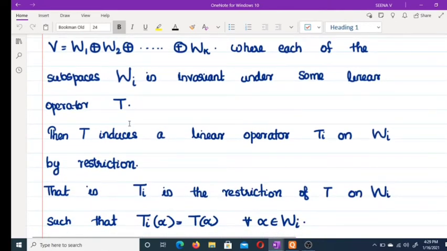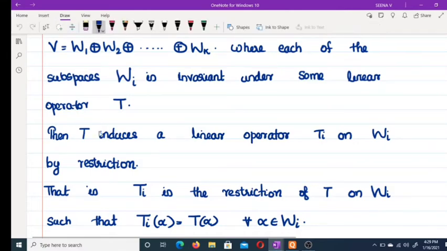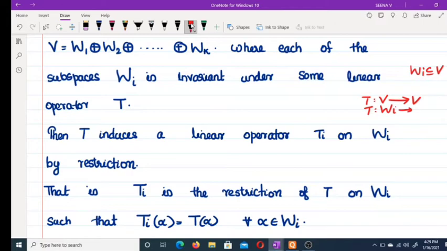And what is actually T? T is a linear transformation from V to V. This linear transformation T is a map from V to V. Each Wi is a subspace of V invariant under T. That means clearly Wi is contained in V. Okay, so if you restrict this T to Wi, then consider T from Wi to its range.